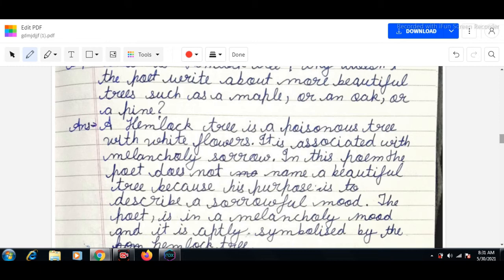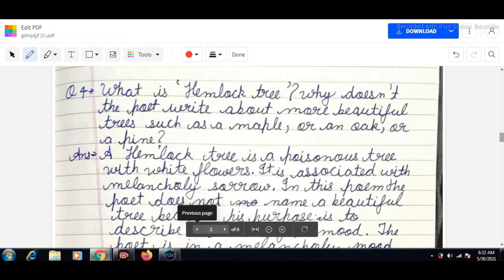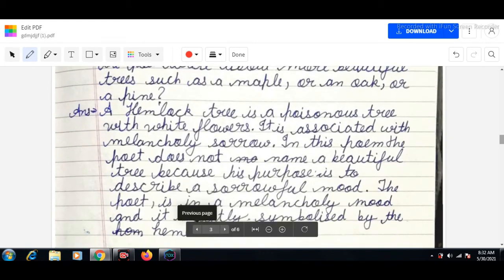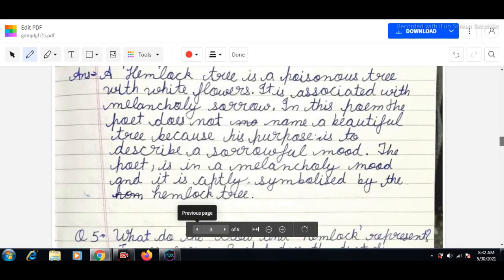Our next line in this same question is, why doesn't the poet write about more beautiful trees? And the answer is this: in this poem the poet does not name a beautiful tree because his purpose is to describe his sorrowful mood. The poet is in a melancholy mood, and it is aptly symbolized by the hemlock tree.